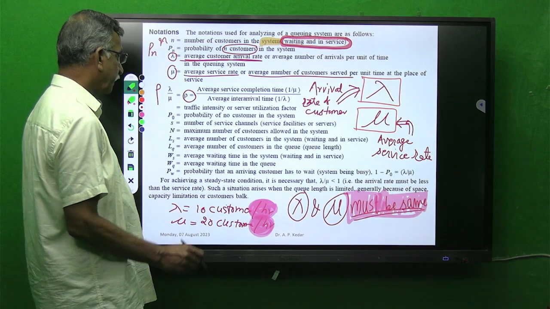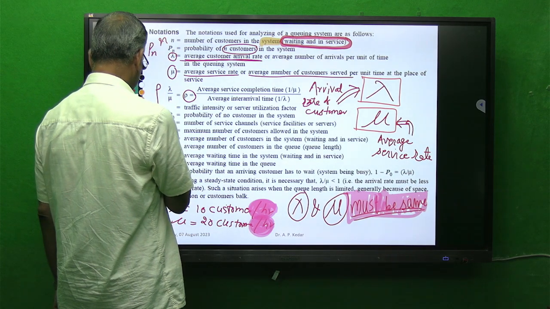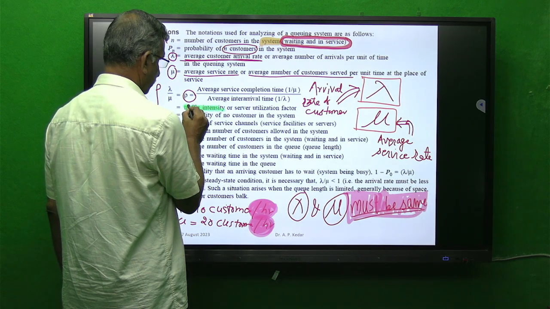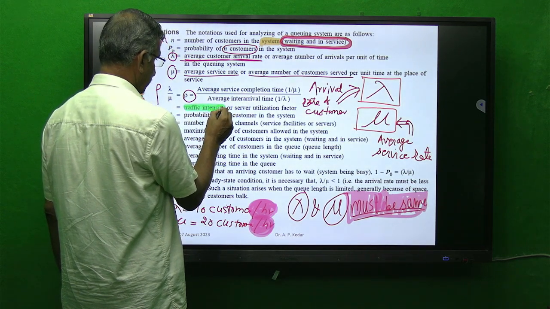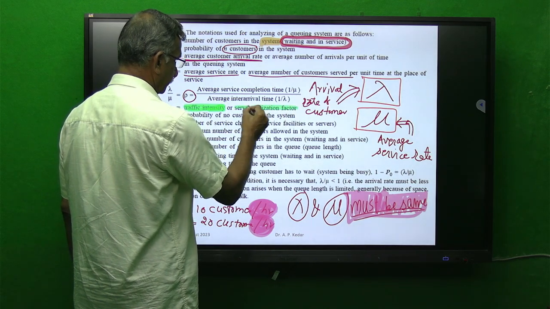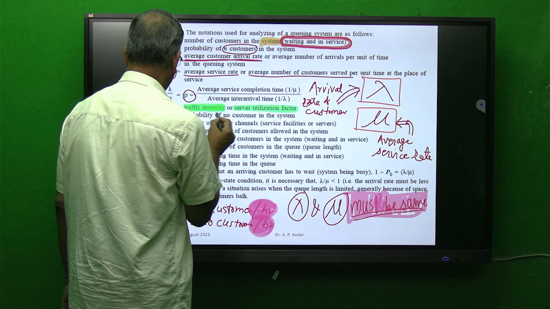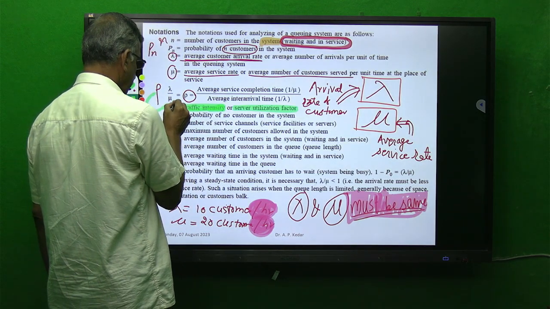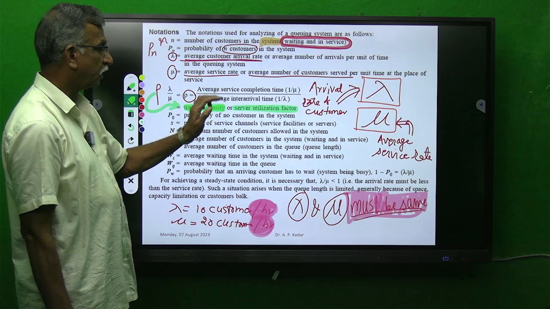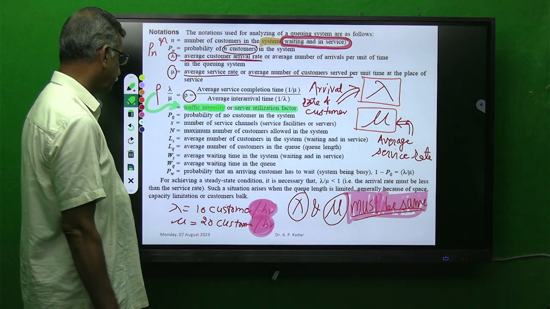It is also referred to, in some books, by the term traffic intensity, or just as I have expressed, utilization factor. So this rho is indicated by both traffic intensity as well as utilization factor.